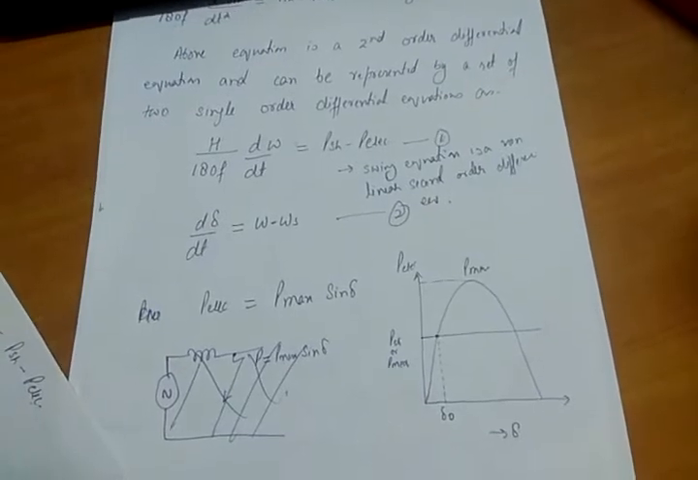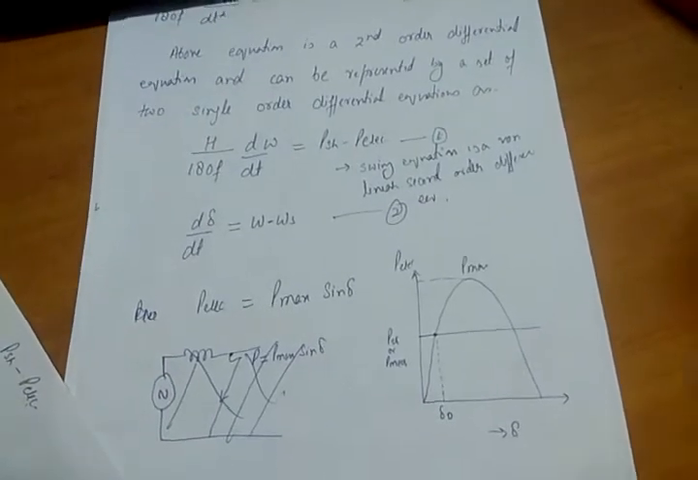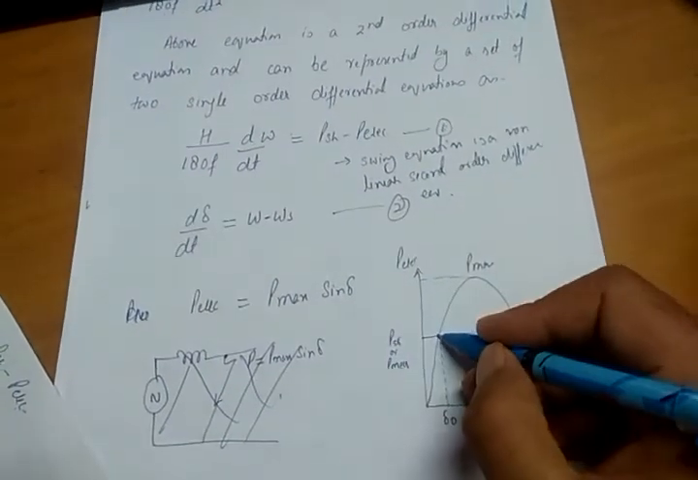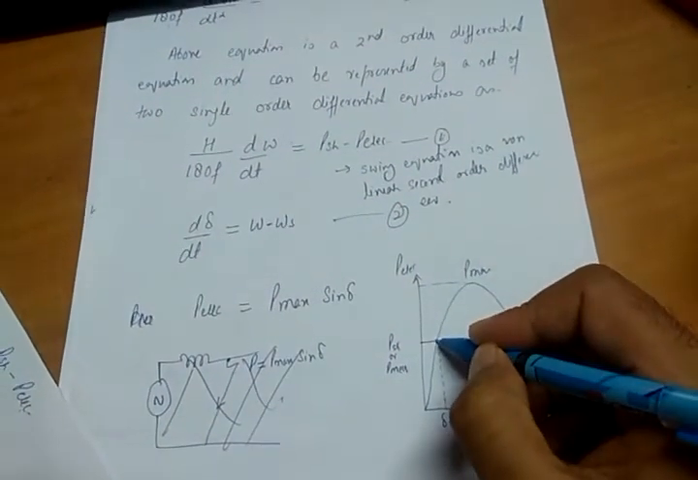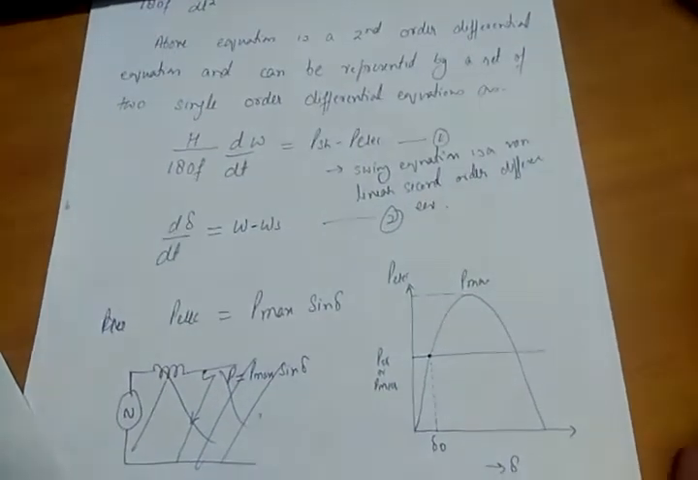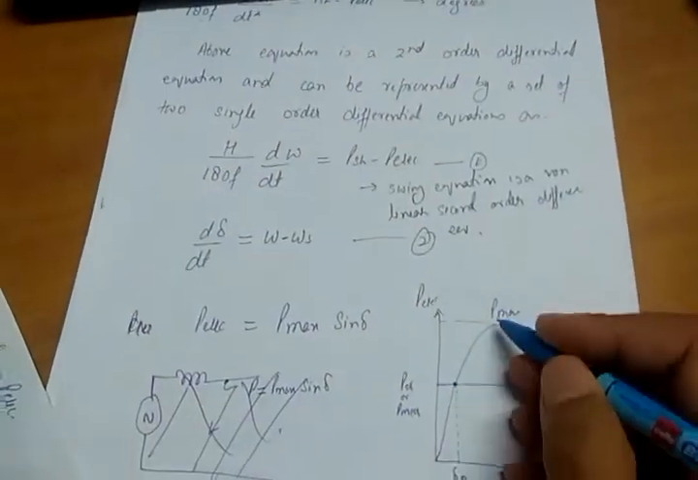So the angular separation between them will remain constant. So this is a stable point, because at this point delta is constant and d delta by dt is 0. So delta is not changing. Delta is fixed at this point, as long as there is no disturbance in the system, as long as P shaft and P electrical are equal.